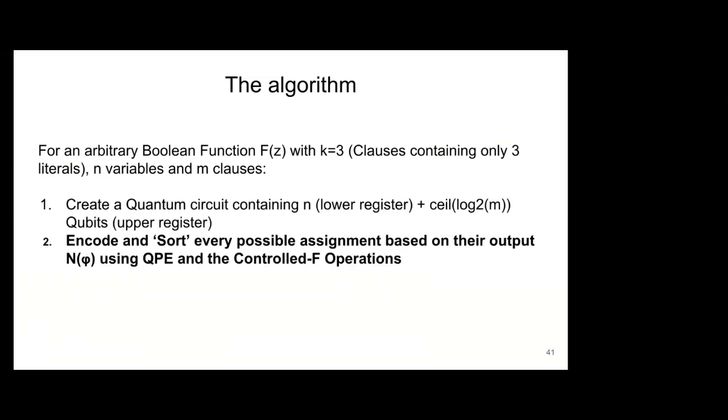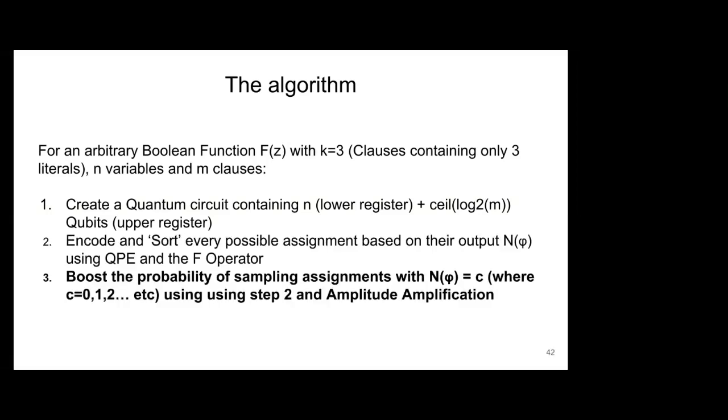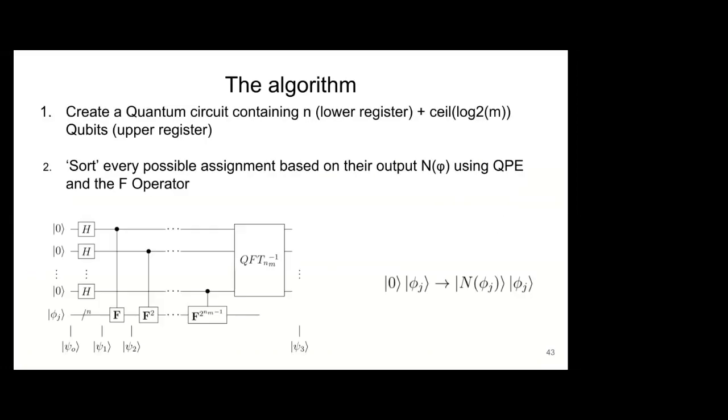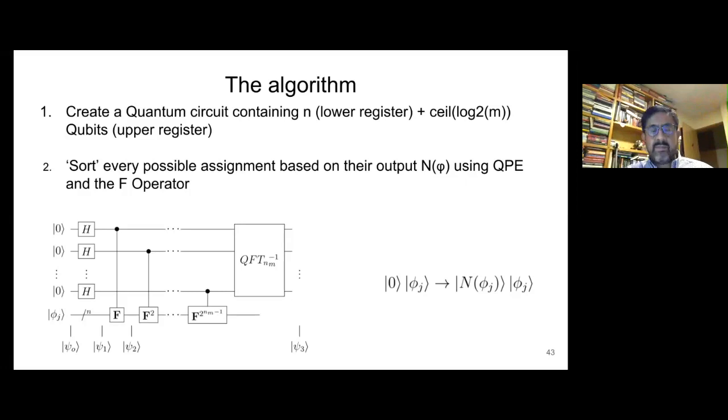After we have created this quantum circuit, we use this f operator and combine it with quantum phase estimation to encode f of c and also do some kind of sorting over the possible solutions of our problem. And after we have sorted these and grouped up these solutions, we boost the probability of finding the solutions that we're interested in using amplitude amplification, right? Now, I'm going to go really quick on this second step, right? This second step of using quantum phase estimation, I'm not going to go over the circuit.